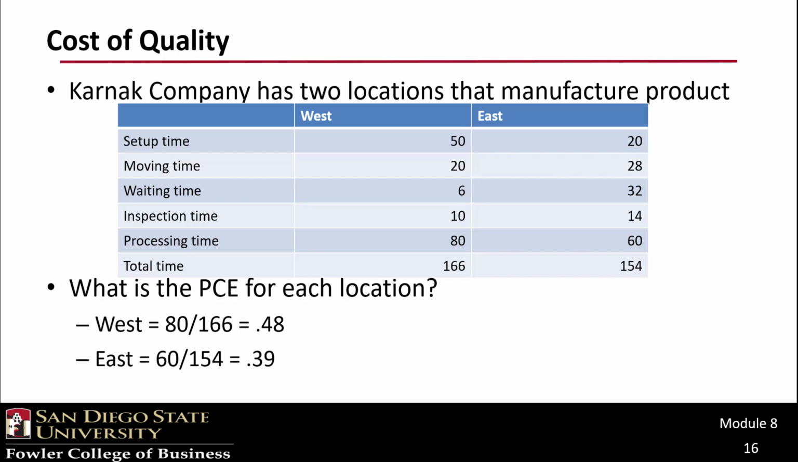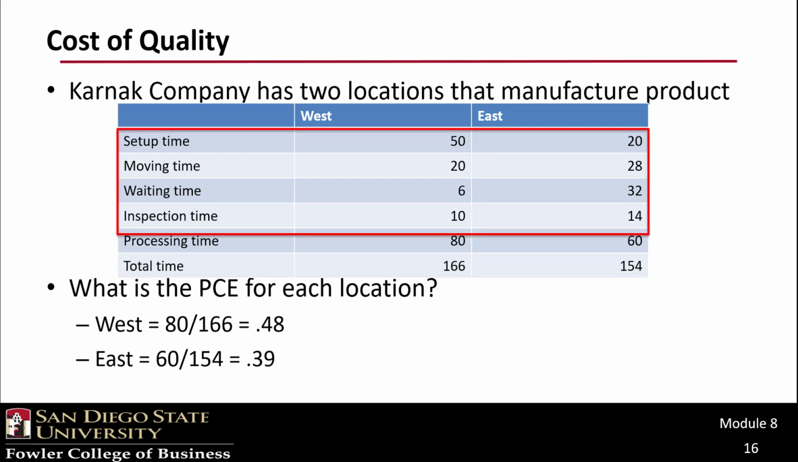If Carnac Company has 2 locations that manufacture the same product, and they examine the time to complete a product in each location, step 1 is to identify the time spent in the total manufacture of the product. For this product, that is setup, moving, waiting, inspection, and of course the actual processing of the product. Average measures of these are taken at both locations, and the non-value-added times are aggregated. The PCE can be calculated as the processing time divided by the total time. And we can see that the West PCE is closer to 1.